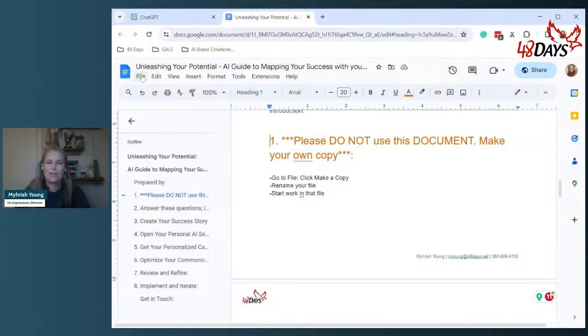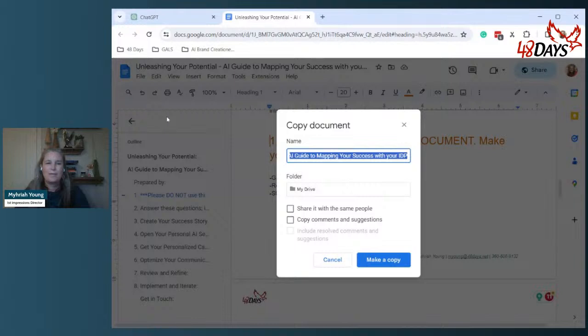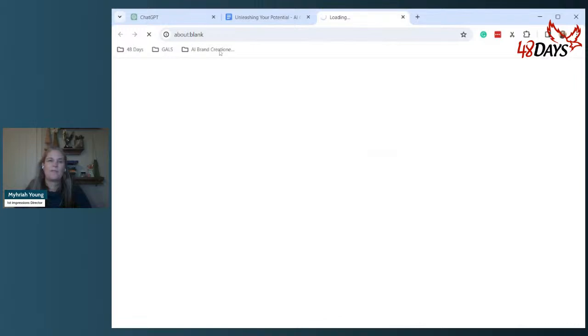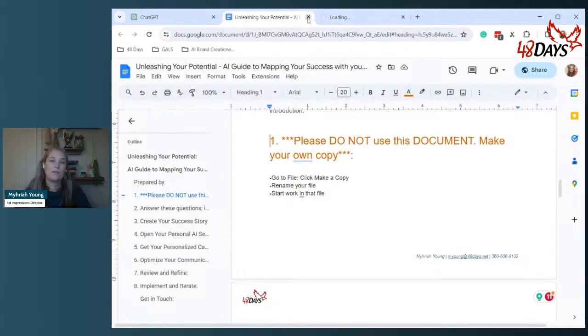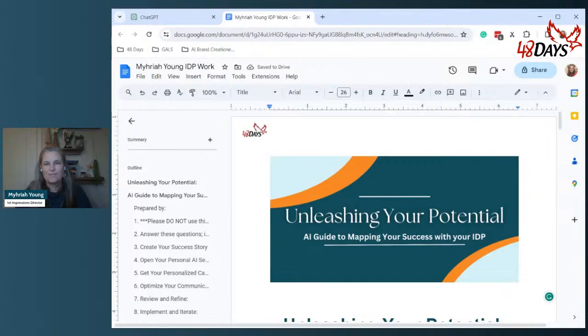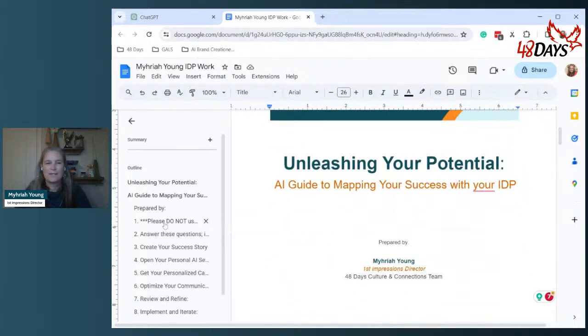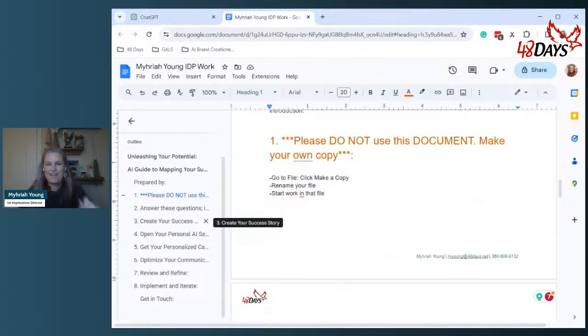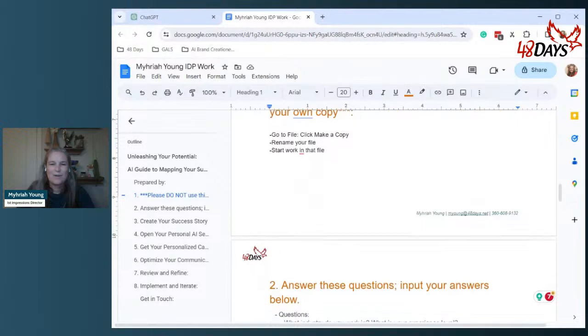It's very quick. Go up here to File, make a copy, rename it. I'm just going to call this Mariah Young IDP work. I don't know, whatever you want to call it. There you go. Make a copy. And then go ahead and close out the old one so you don't accidentally work in that one. I've done that before. So here we go. We did step one. Great job. Yay. All right. So start work in that file.